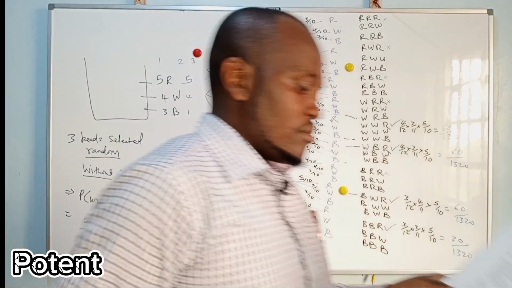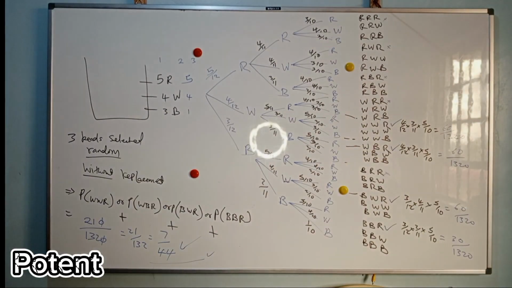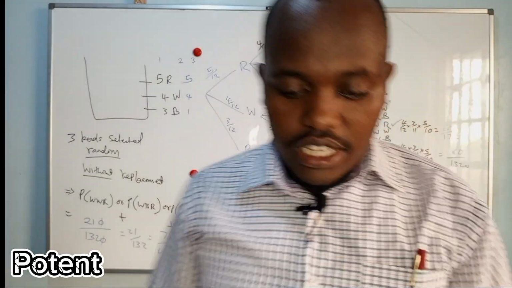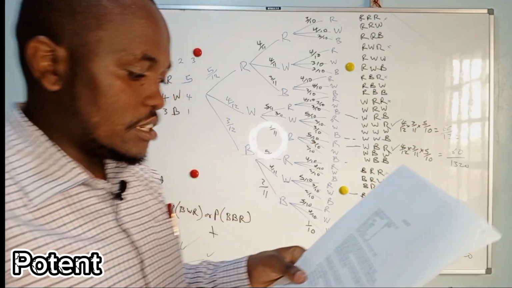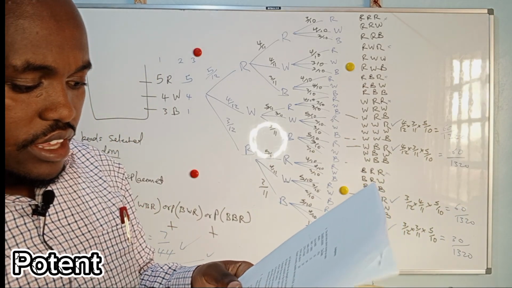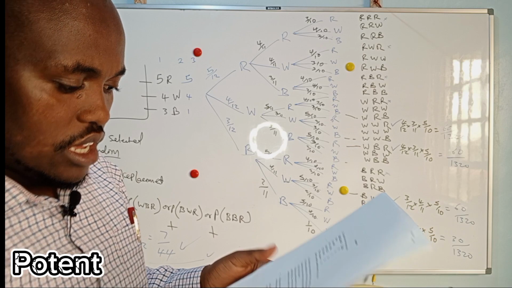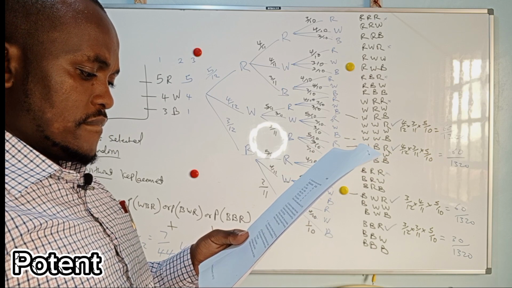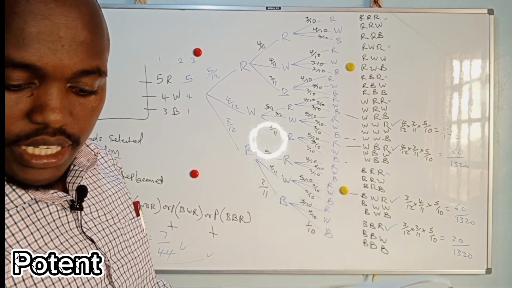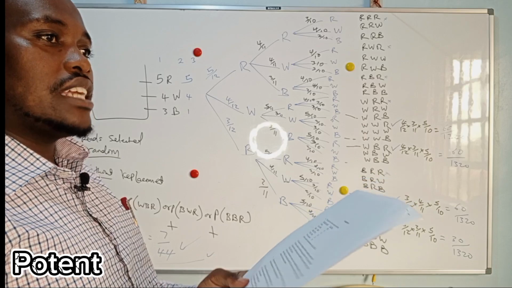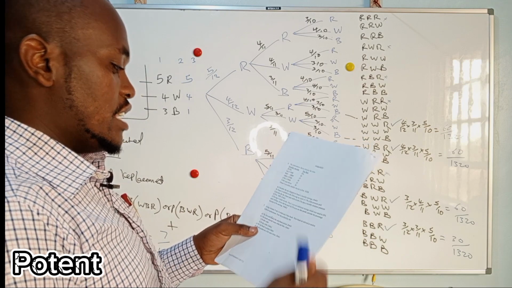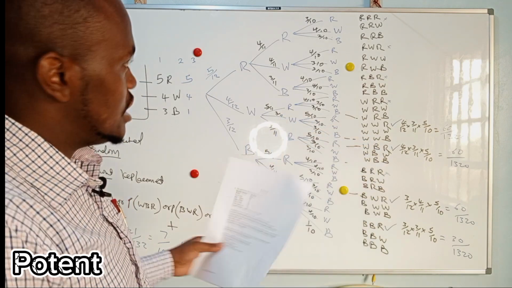Part B, the beads selected. So find the probability that the beads selected were white and blue. The beads selected were white and blue. So the probability that there is no red, so there is white and blue. First in that order, then in any order.